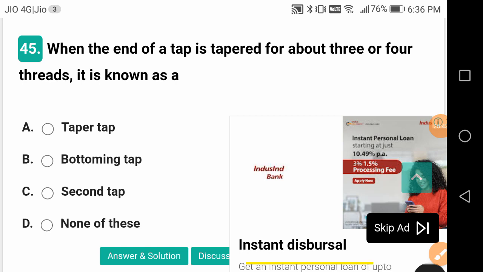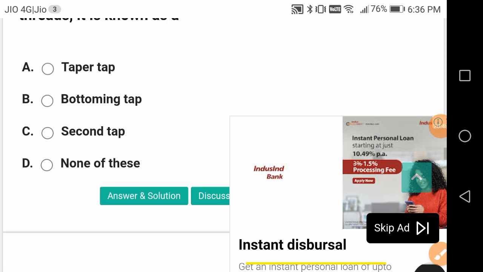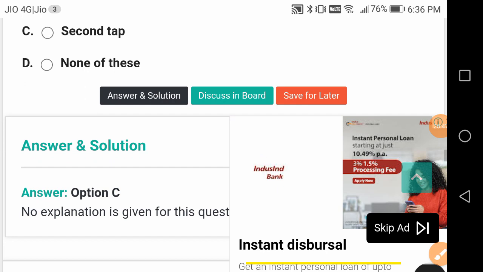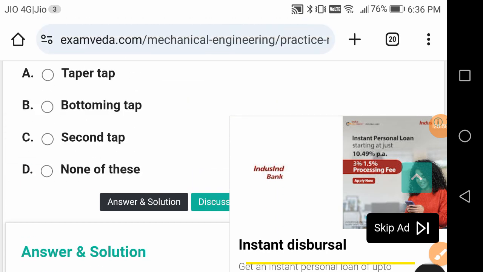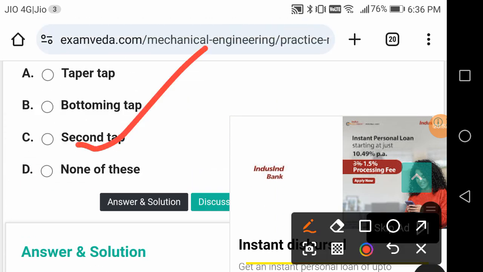When the end of a tap is tapered for about 3 or 4 threads, what is this known as? It is known as second tap.